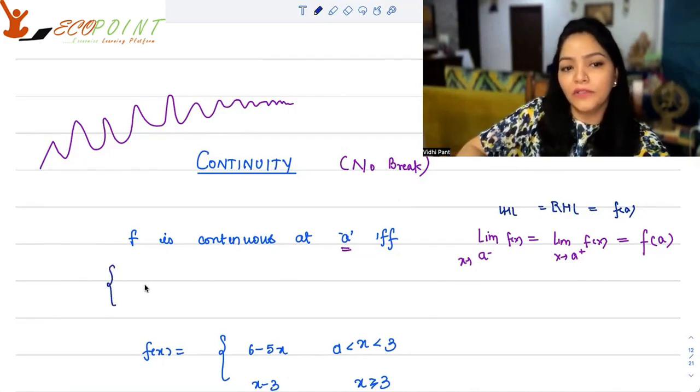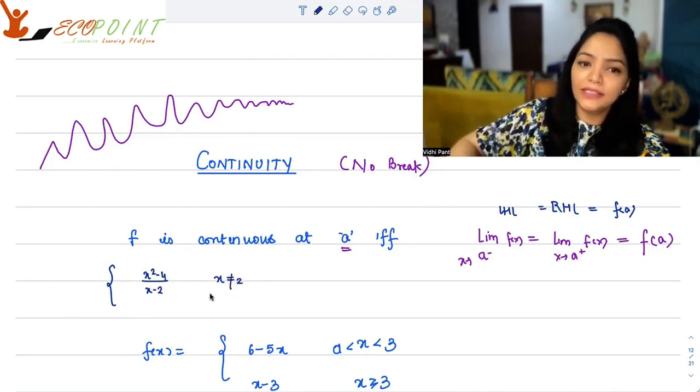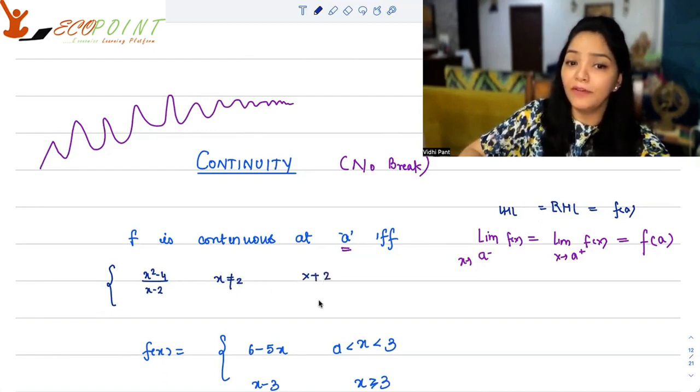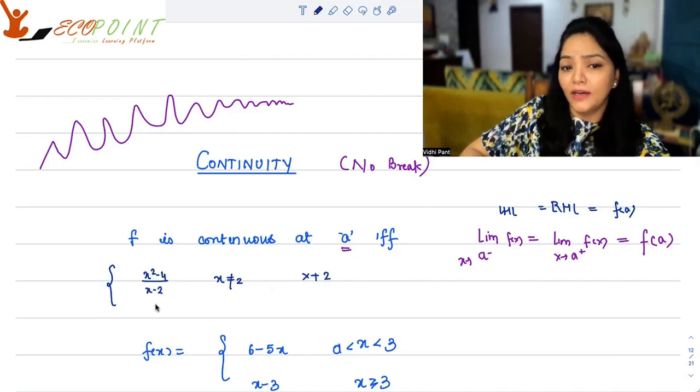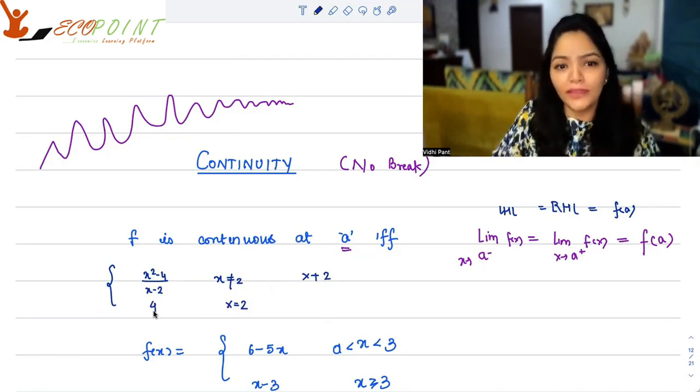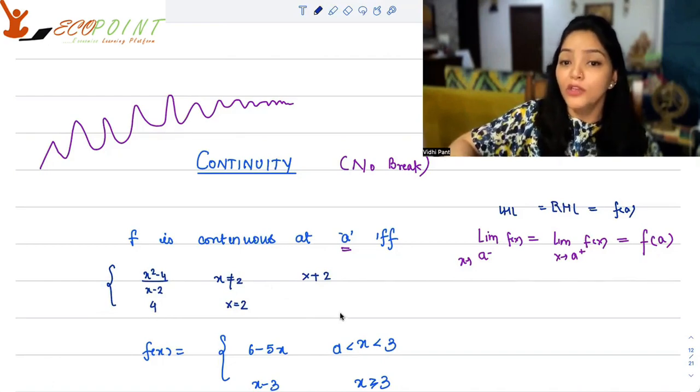So we started off with the function (x square minus 4) upon (x minus 2), and this is a function which is not well defined at 2. So this is equal to x plus 2 when x is not equal to 2. But if I define the function at 2 as 4, what's going to happen? The limit is 4 and the functional value at 2 is also 4. So graphically, there will be no break.